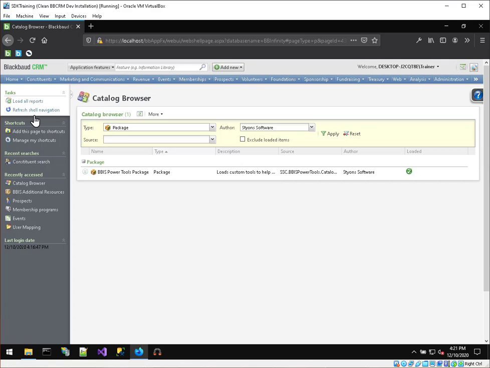Next, I'm going to click Refresh Shell Navigation. That's because there are a couple of new tasks contained inside this package. Then I'm going to register the product.